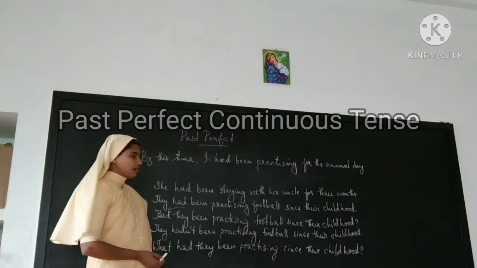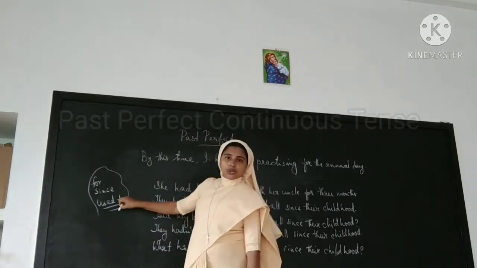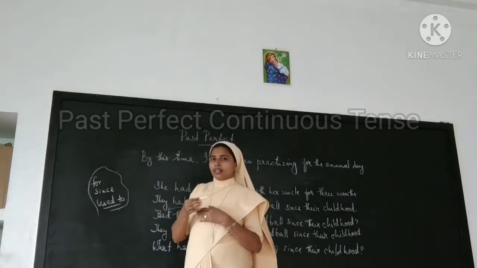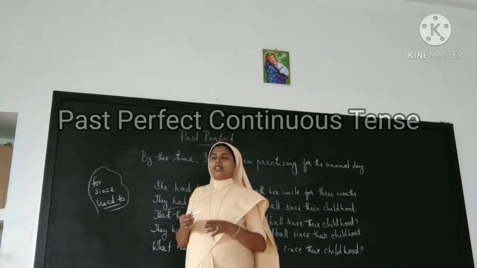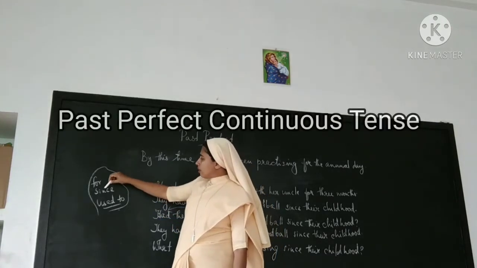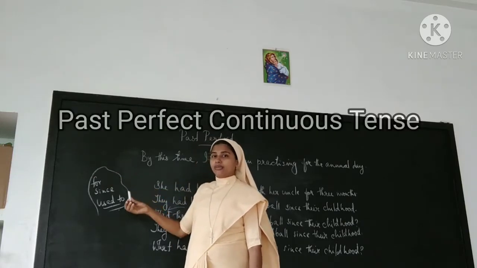Another usage is since, for, or used to. I told you where to use since. Since is used when you tell about a past perfect or perfect continuous action which tells about the beginning point of time, the starting point.